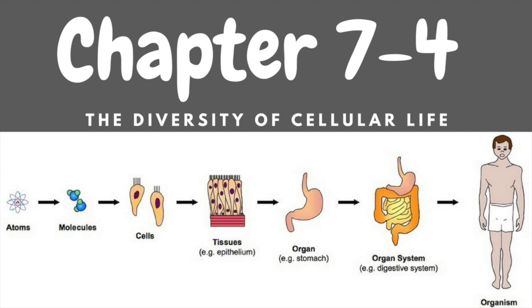Unicellular organisms. Cells are the basic living units of all organisms, but sometimes a single cell is a little more than that. Sometimes a cell is the organism. A single-celled organism is also called a unicellular organism. Unicellular organisms do everything that you would expect a living thing to do.